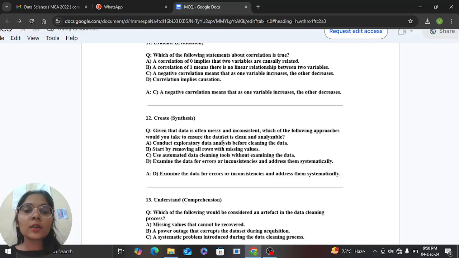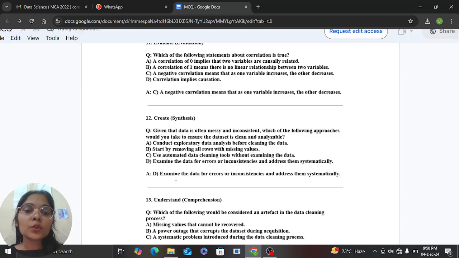Given that data is often messy and inconsistent, which of the following approaches would you take to ensure the dataset is clean and analyzable? We have been given a dataset which is messy and inconsistent. We need to find which approach we can apply on that dataset so that it becomes clean and able to be analyzed.